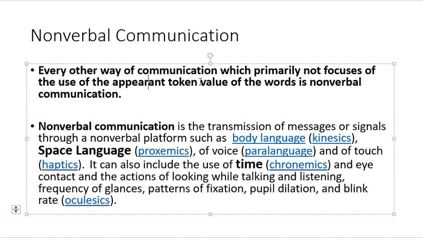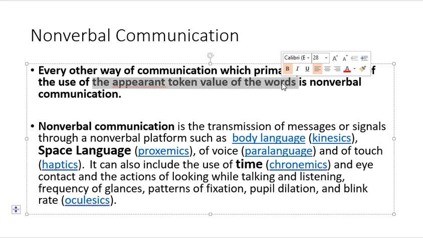So every other way of communication which primarily does not focus on the use of the apparent token value of the words. Here I have intentionally used the phrase apparent token value of the words, meaning the apparent meaning of the word. In verbal communication, we always take whatever is the meaning of the word. But whatever is not about the token value of the words, meaning we are not exactly translating the word in that sense, that is also non-verbal communication. Here I am talking about paralanguage, but I'll discuss that in the next lecture. So simply, let's talk about non-verbal communication.